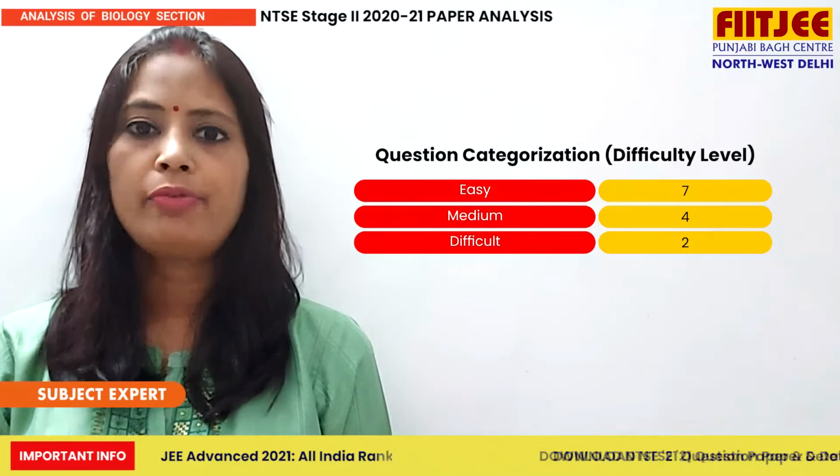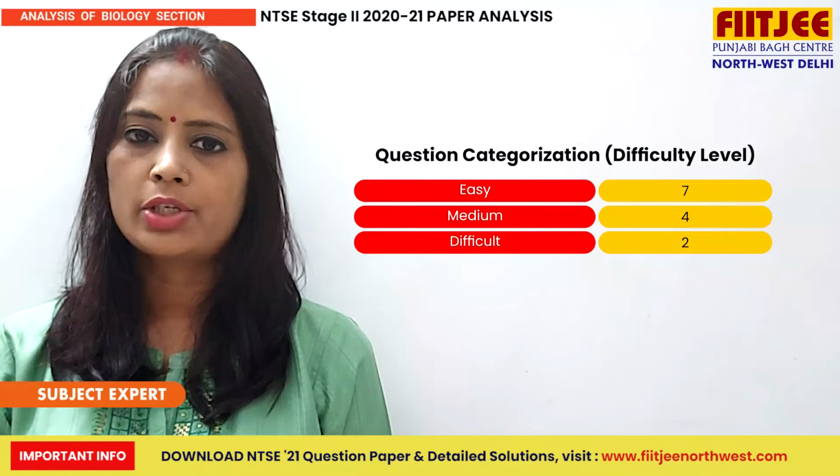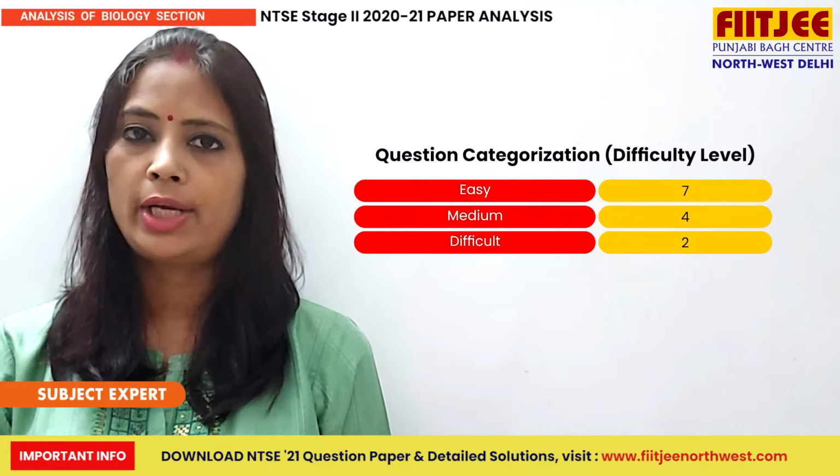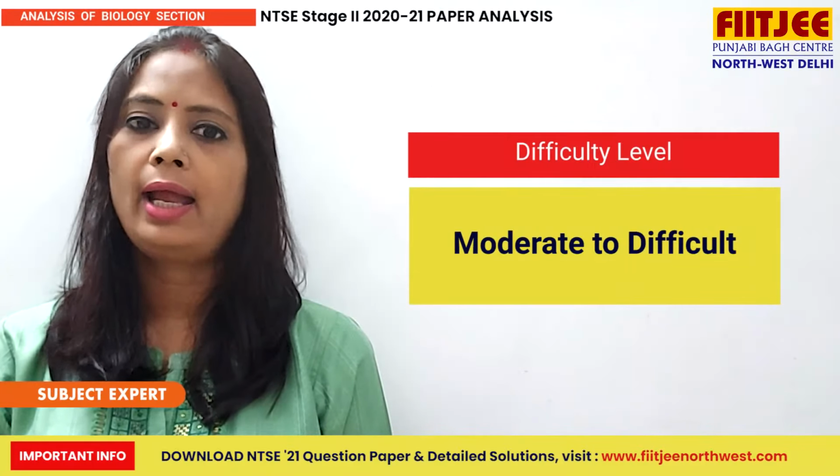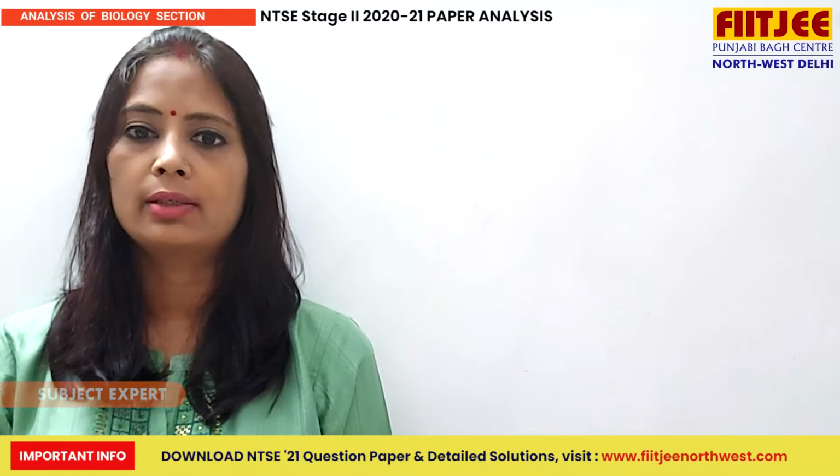With 7 easy, 4 moderate and 2 difficult questions, the biology section was moderate to difficult. This year, the paper was lengthier and more difficult than the previous year.